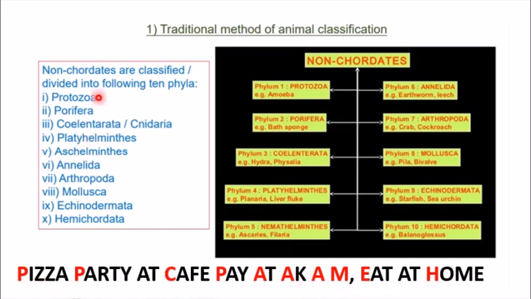P is for Protozoa, P is for Porifera. You have to forget this "at". C is for Coelenterata. P is for Platyhelminthes. This A is for Aschelminthes. This A is for Annelida. A is for Arthropoda. M is for Mollusca. E is for Echinodermata, and H is for Hemichordata.